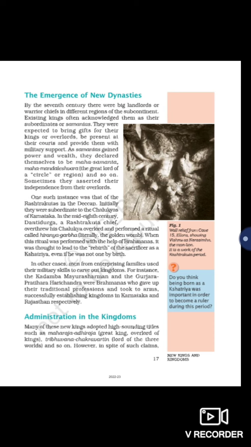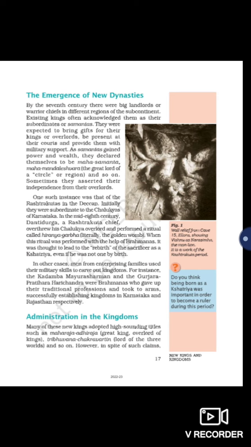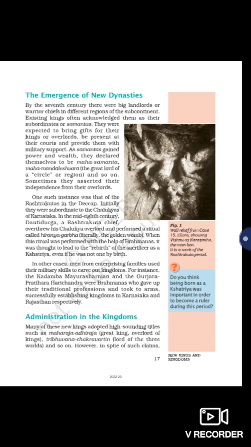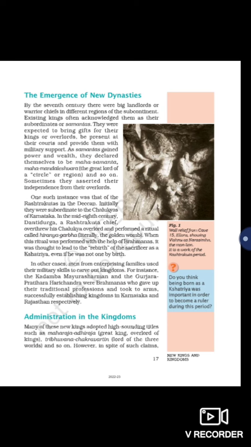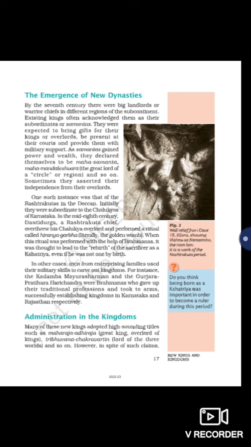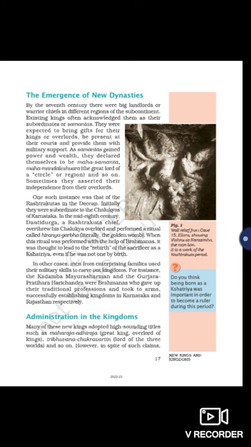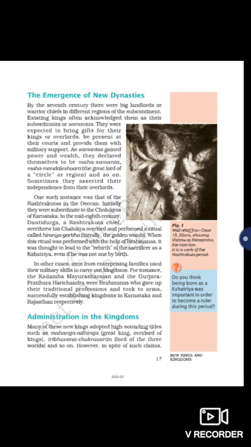As samantas gained power and wealth, they declared themselves to be Mahasamantas. They gained the support of the people, and the samanta says that since the people are supporting him, he is going to rule this place now. The winning king cannot rule that place without the people's support. So the samantas became Mahasamantas or Mahamandaleshwaras.